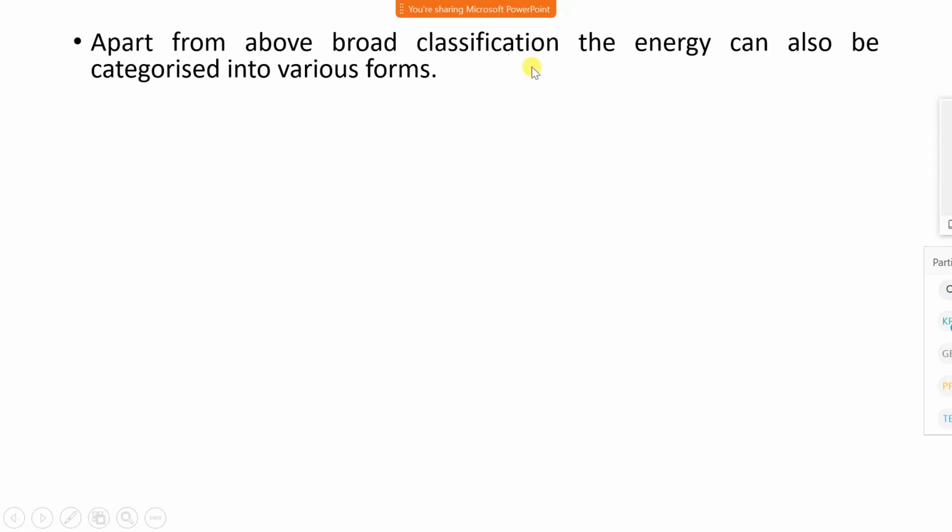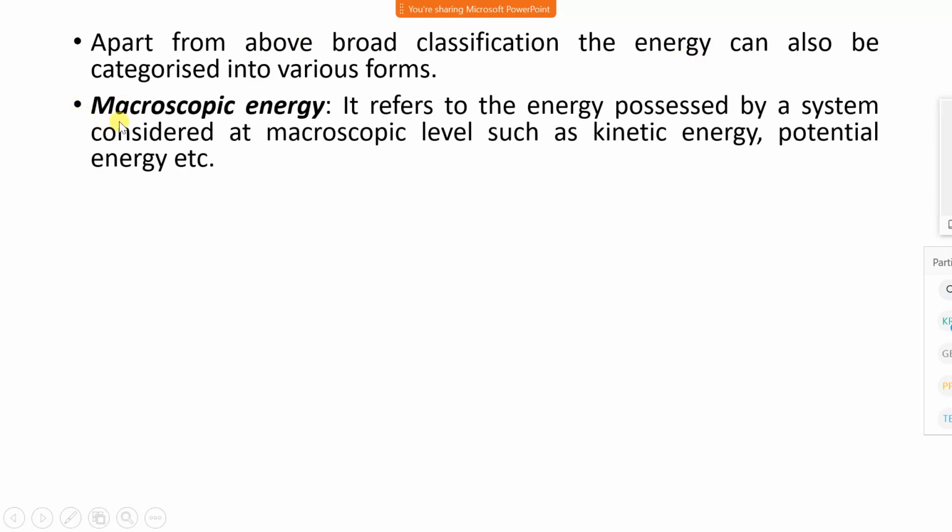Apart from above broad classification, the energy can be categorized into various forms. Like macroscopic energy, it refers to the energy possessed by the system considered at a macroscopic level, such as kinetic energy and potential energy. And this energy is also called as the external energy. This energy produces the effect, and the energy which produces the effect is called as the external energy.